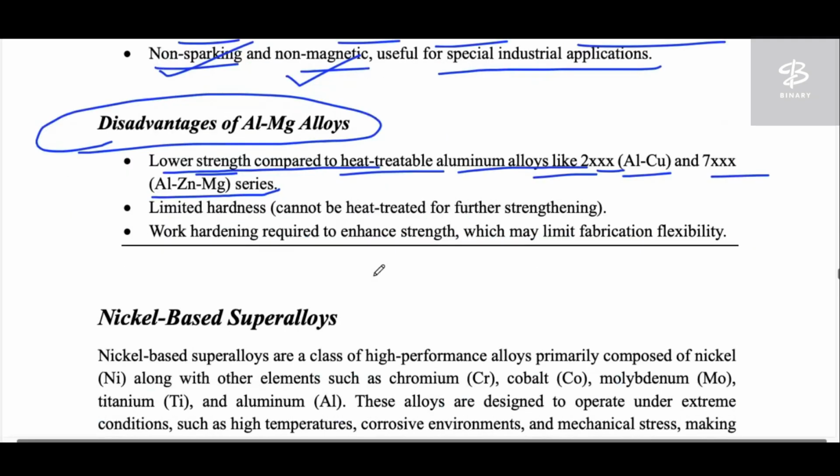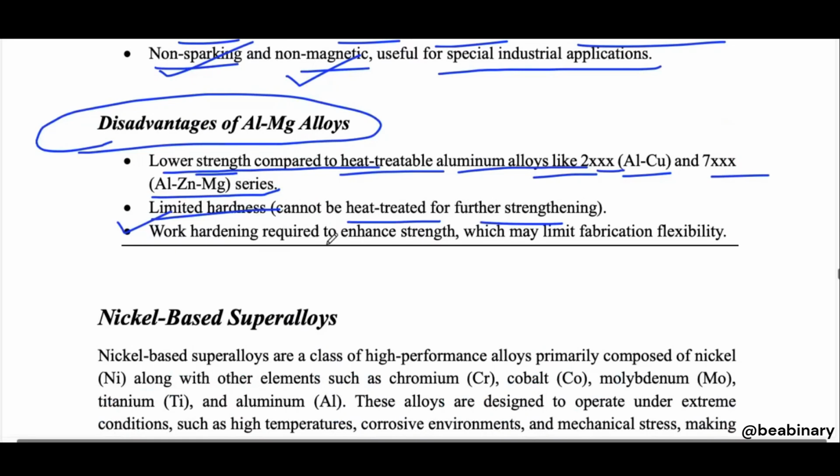Limited hardness, cannot be heat treated for further strengthening. Why limited hardness? Because if it could sustain heat treatment, then we could increase the hardness. But they do not have the ability to go through the heat treatment process. That's why they have less hardness.